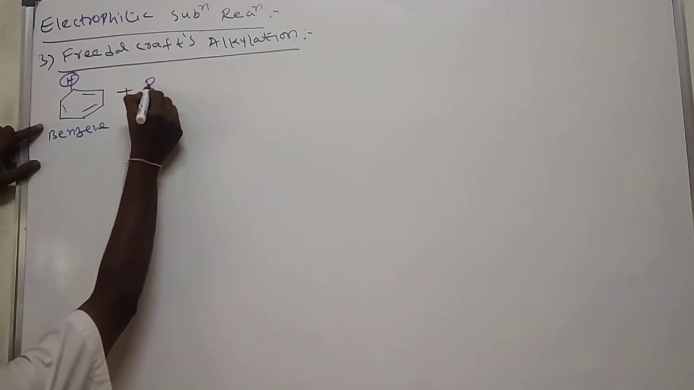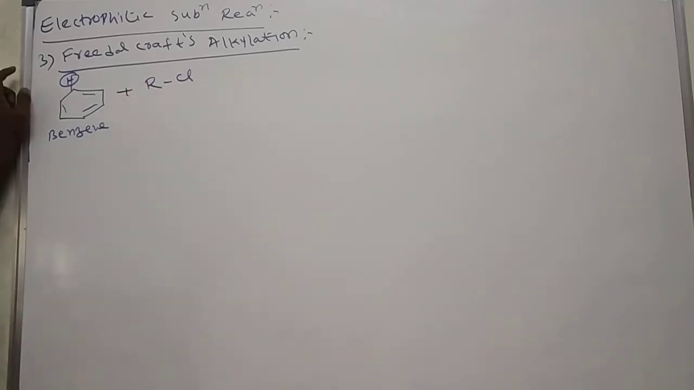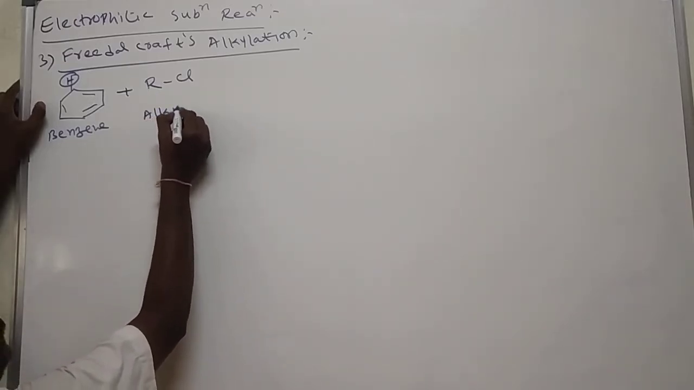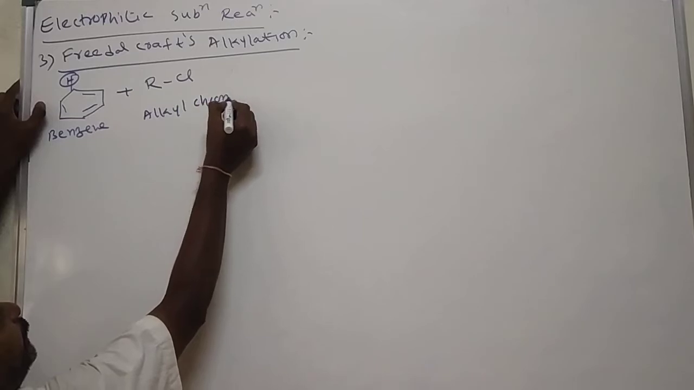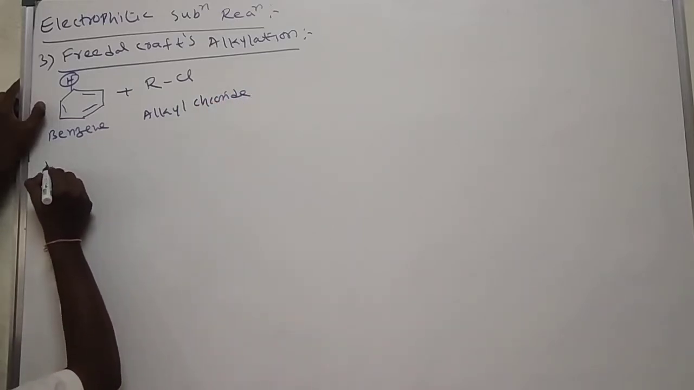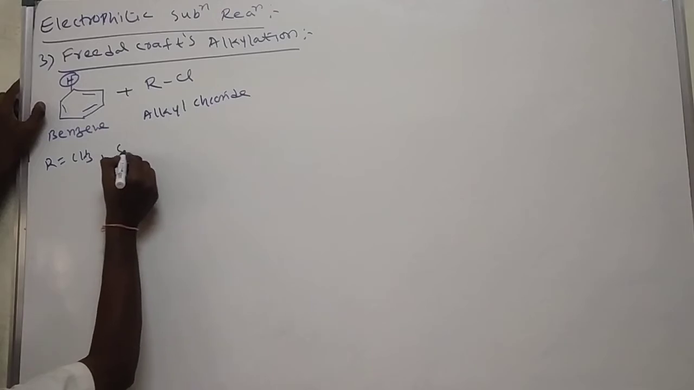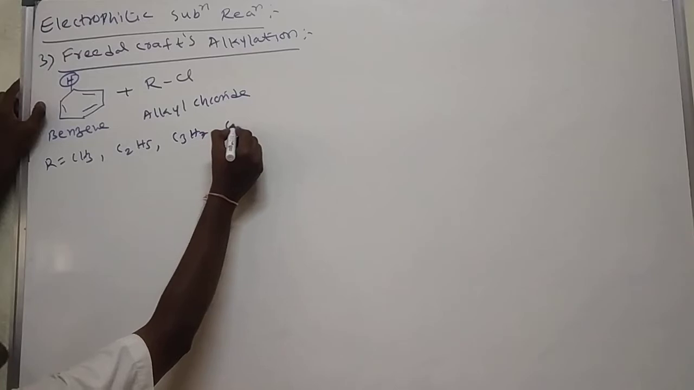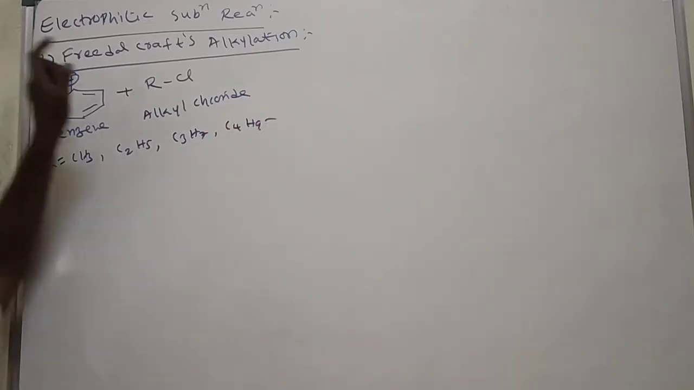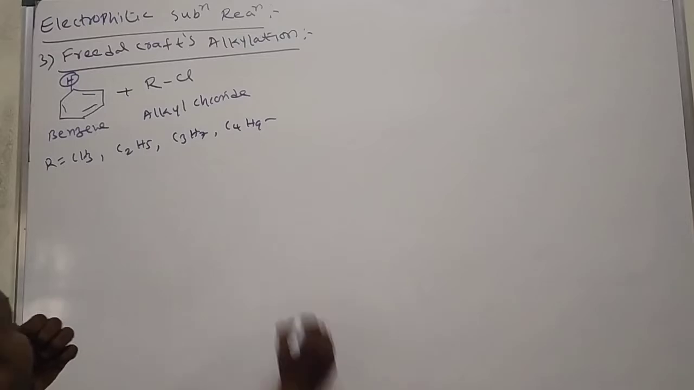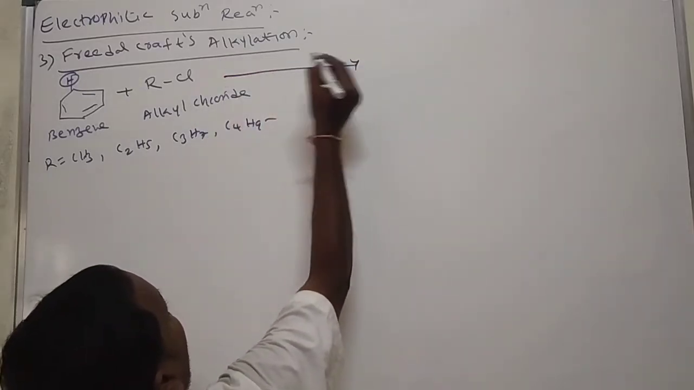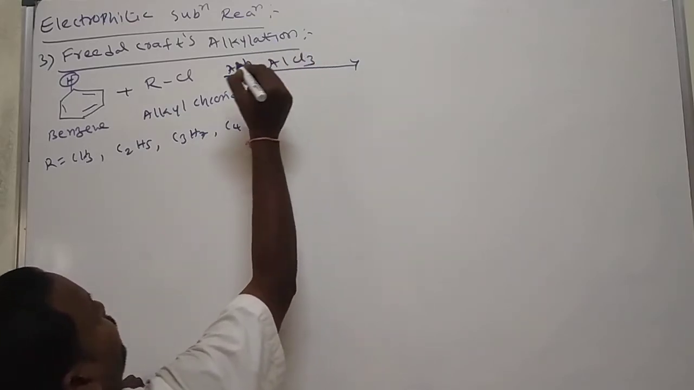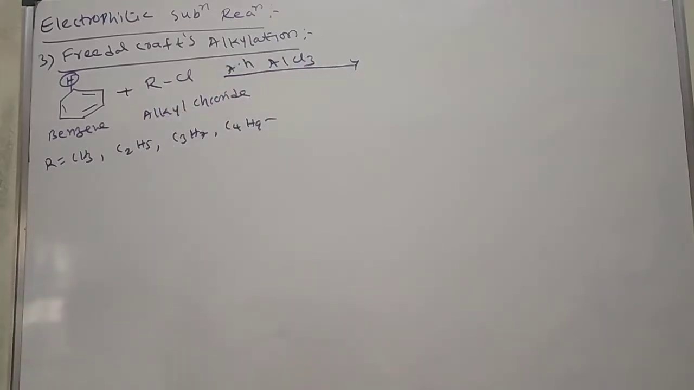It reacts with alkyl chloride, an alkyl halide. R means alkyl, and Cl means chloride. Here R may be methyl, or ethyl, or C3H7 propyl, butyl, isobutyl, or any group, in presence of anhydrous aluminium trichloride, AlCl3.